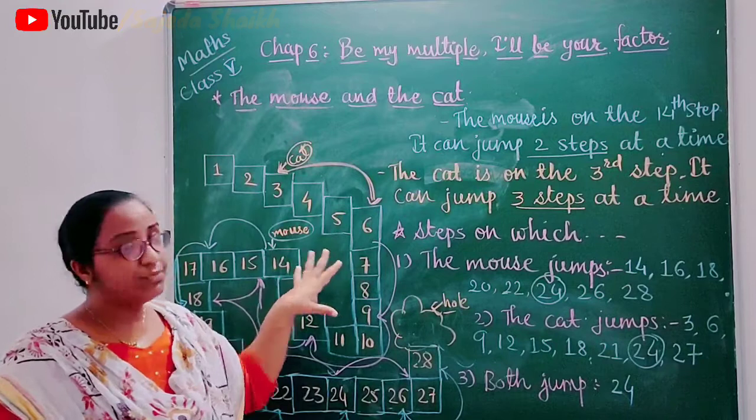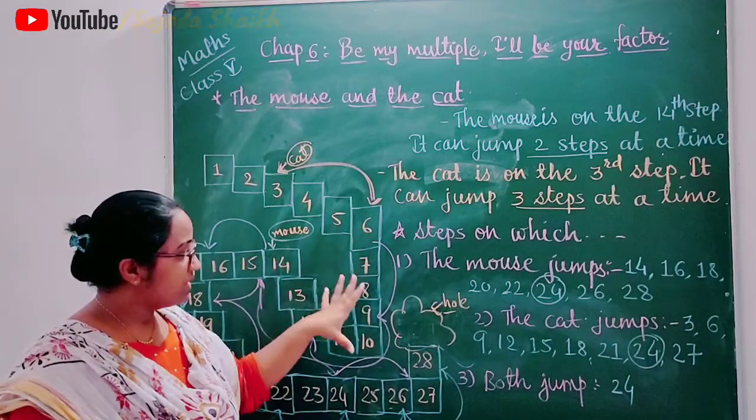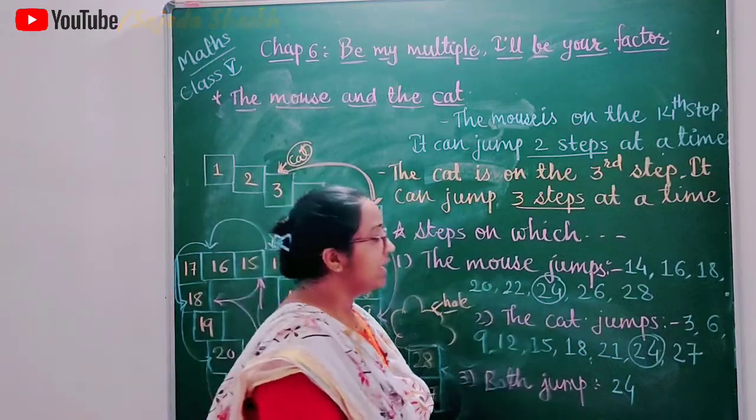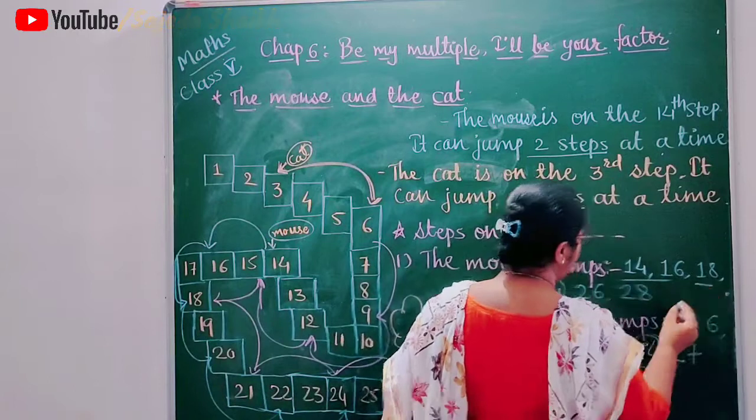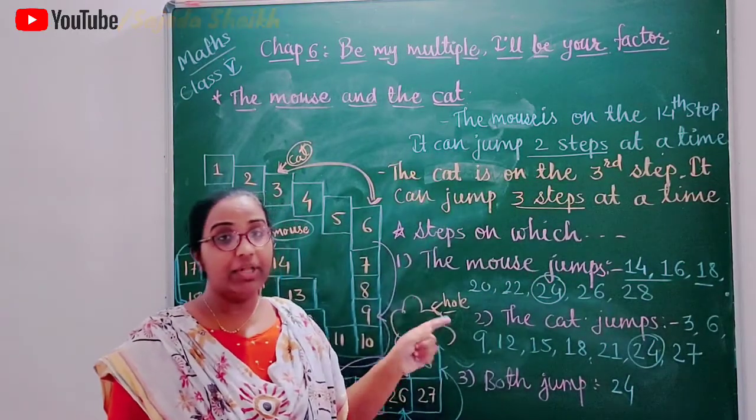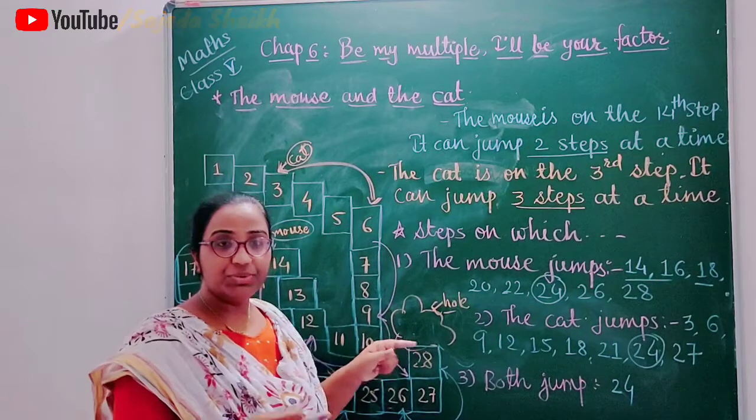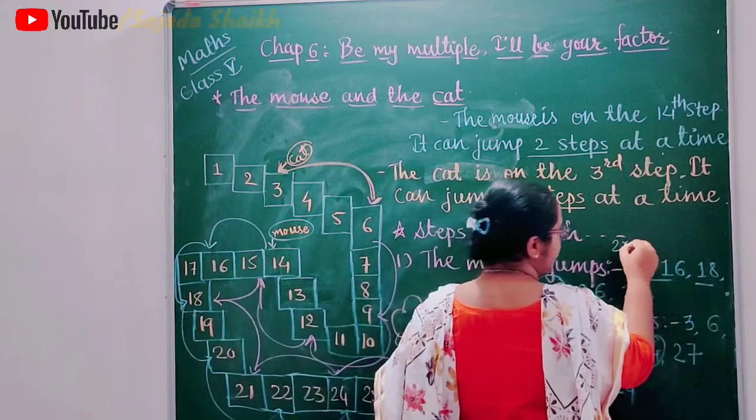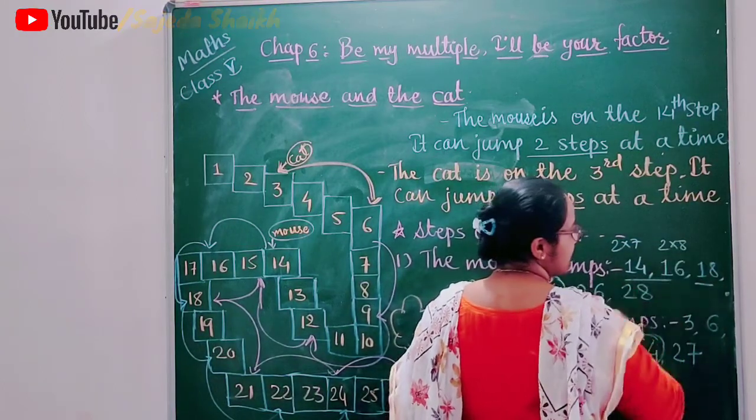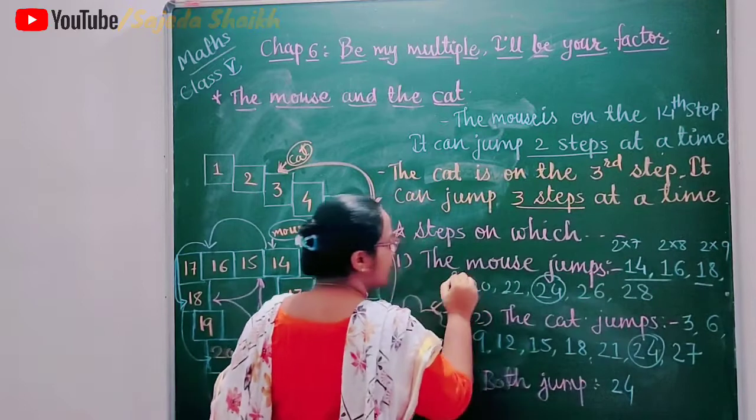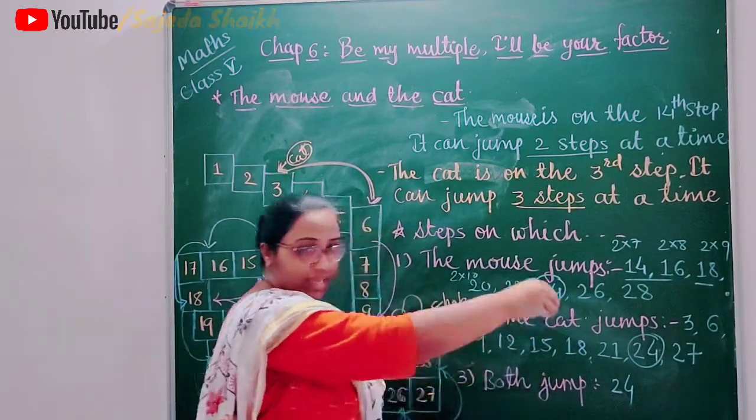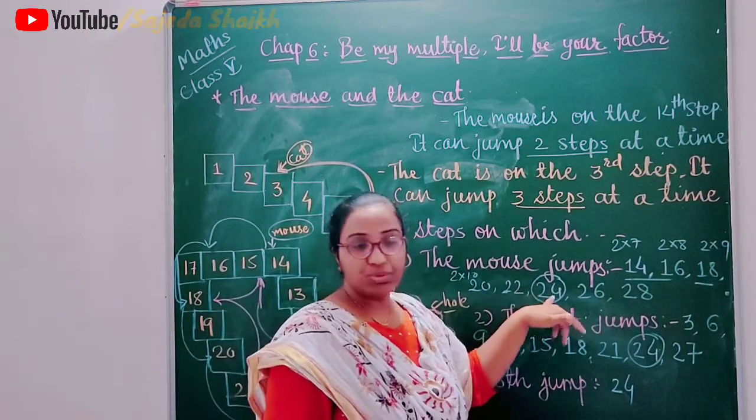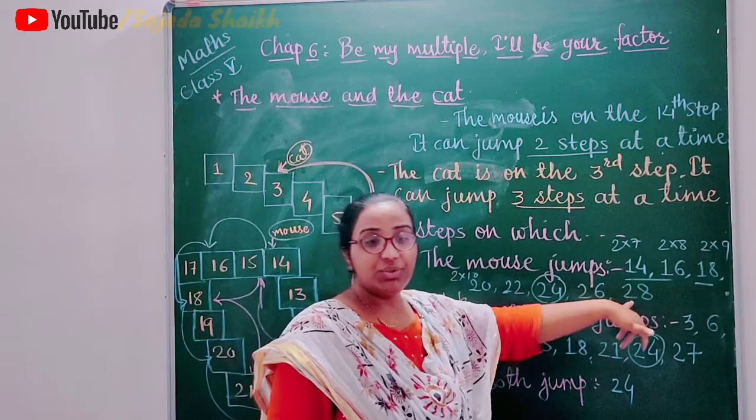Okay. Now from this story, if you observe these jumps, you will find one pattern. In the mouse jumps, it moves forward 2 steps, है ना? Or in other words, it is the table of 2. 2 ones are 2, 2 twos are 4. Here it starts with 2 sevens are 14, 2 eights are 16, 2 nines are 18, 2 tens are 20, and like that we can carry on. 2 elevens are, 2 twelves are, 2 thirteens are, 2 fourteens are.